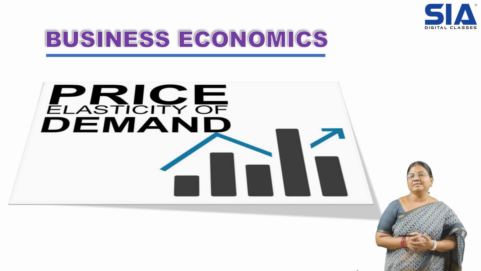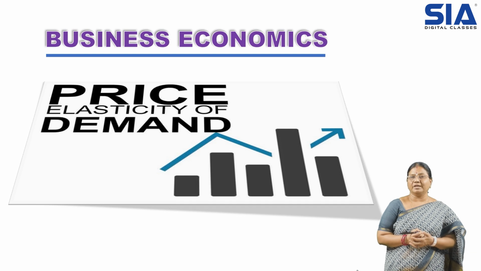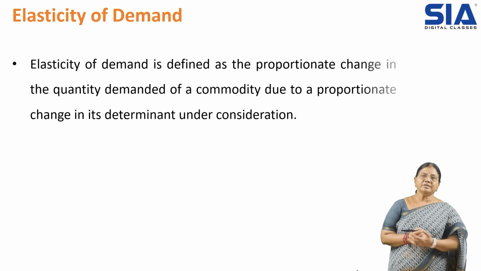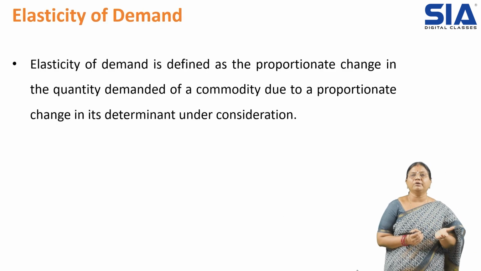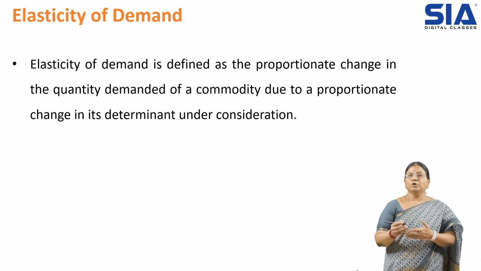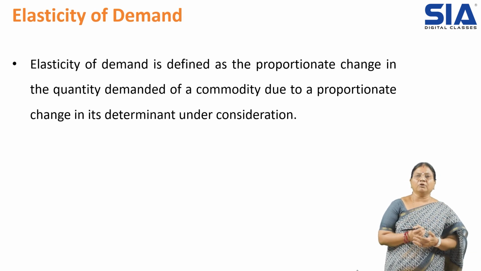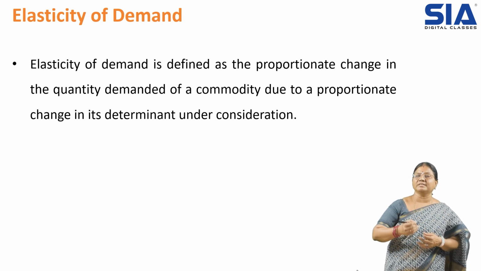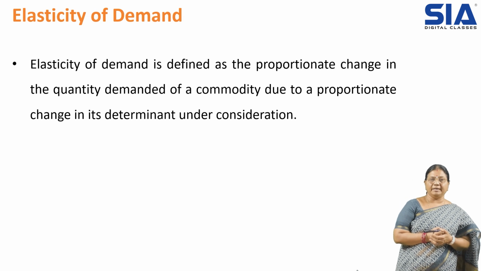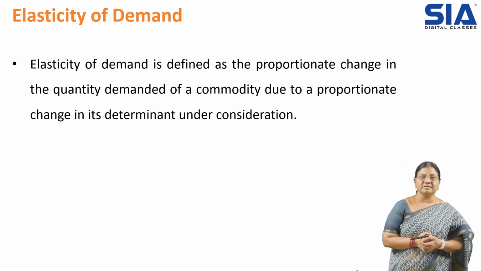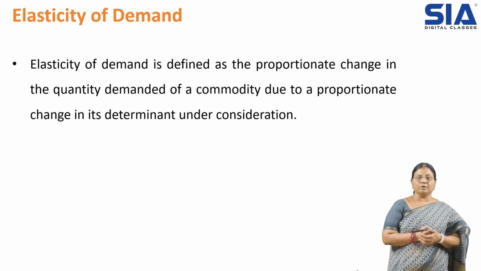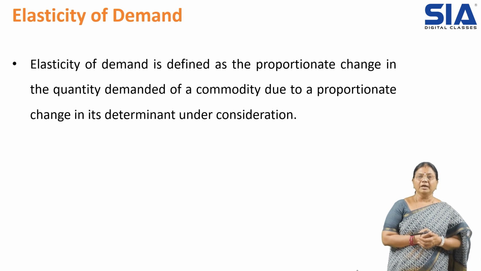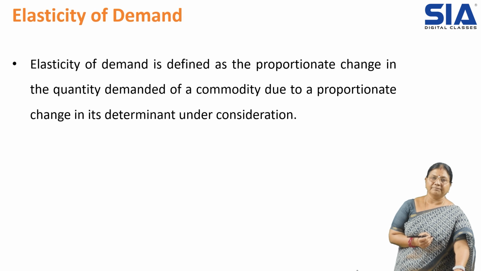Before understanding price elasticity of demand, once again we recollect what elasticity of demand is. Elasticity of demand is the responsiveness of the quantity demanded of a commodity to the change in the determinant of the commodity. Whatever change is taking place in the determinant, how is it influencing the quantity demanded of the commodity? So elasticity of demand is defined as the proportionate change in the quantity demanded of the commodity due to the proportionate change in the determinant under consideration.